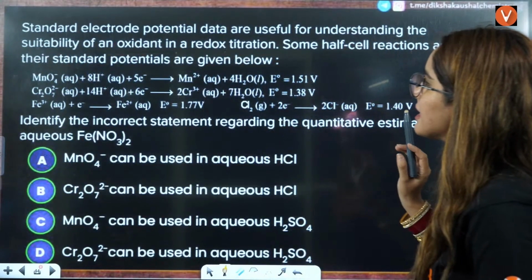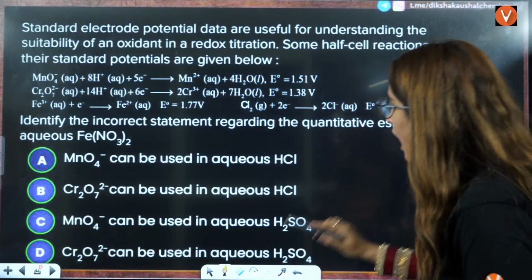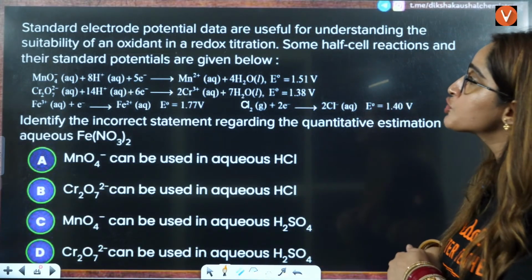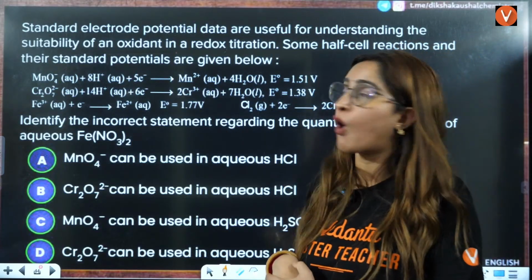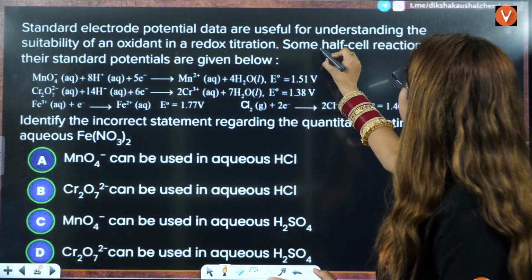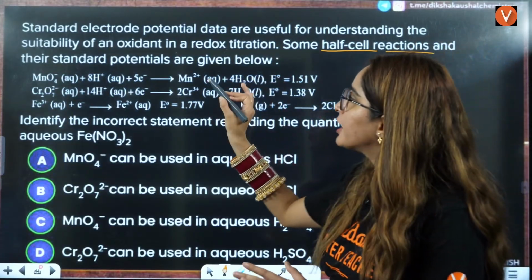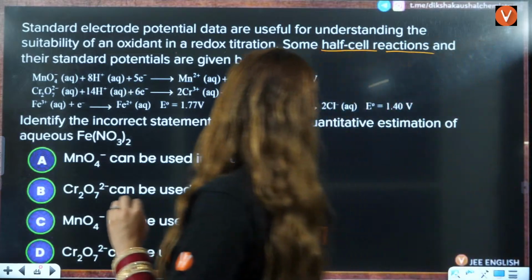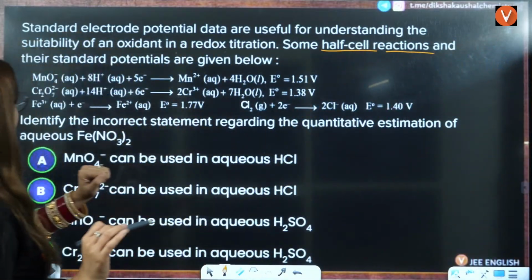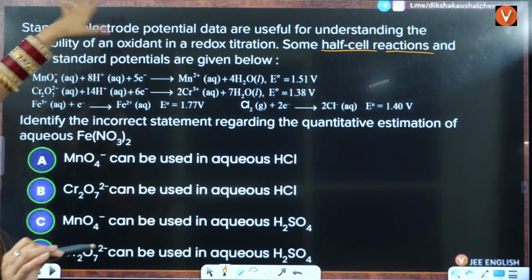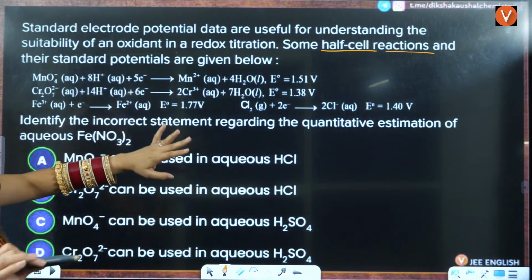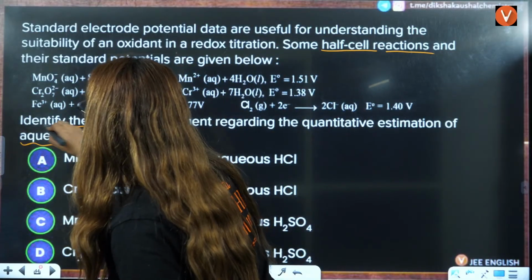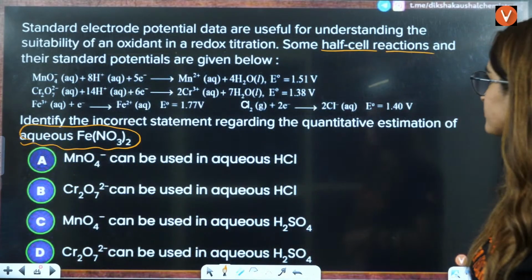Now, next question is, standard electrode potential data are useful. So this is the data that is given to you, useful for understanding the suitability of an oxidant in redox reaction titration. Some half cell reactions and their standard potentials are given to us. Now what you will see here, very important thing is standard electrode potential of this. Identify the incorrect statement regarding quantitative estimation of aqueous FeNO3 twice. Okay.